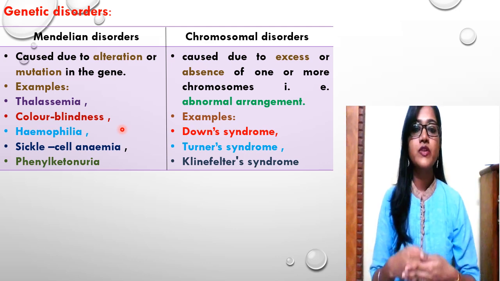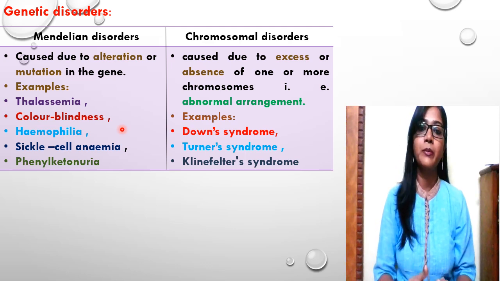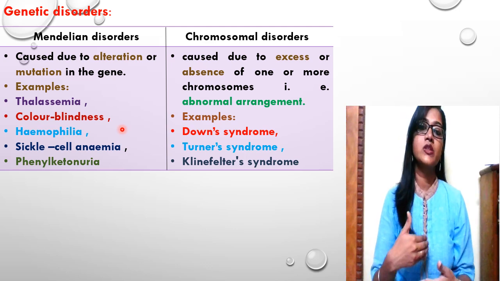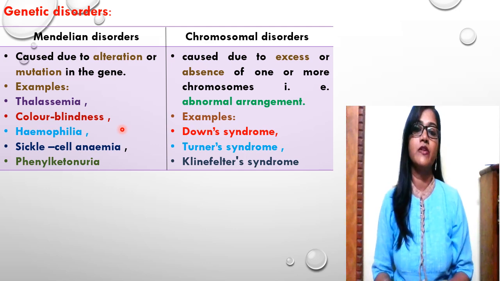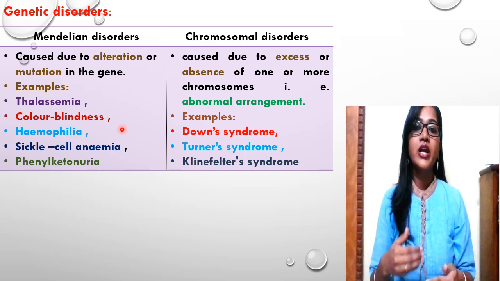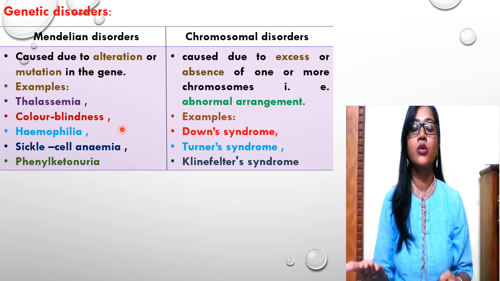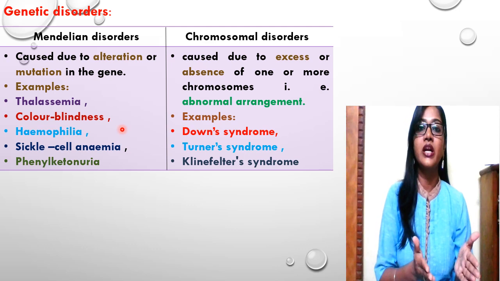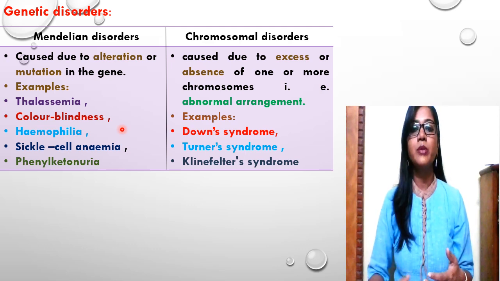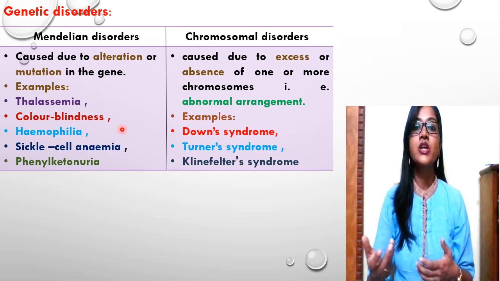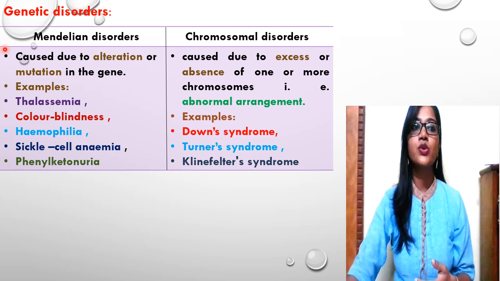The mutation responsible can occur spontaneously before embryonic development. Or it can be inherited from parents, if the parents are affected or if the parents are carriers. Such disorders can get transferred from such parents to their offspring.